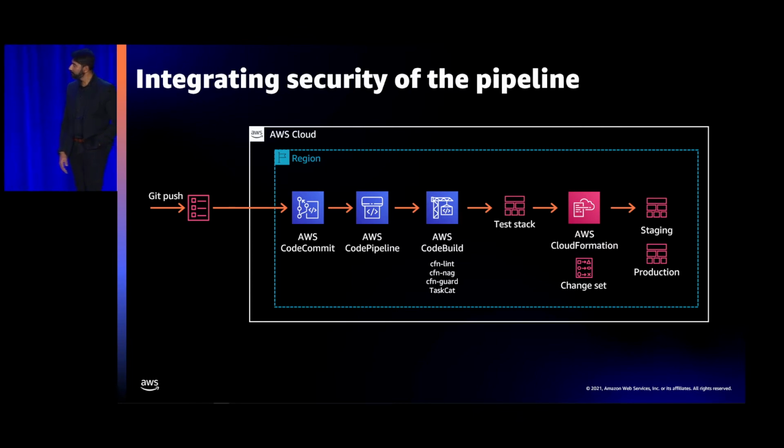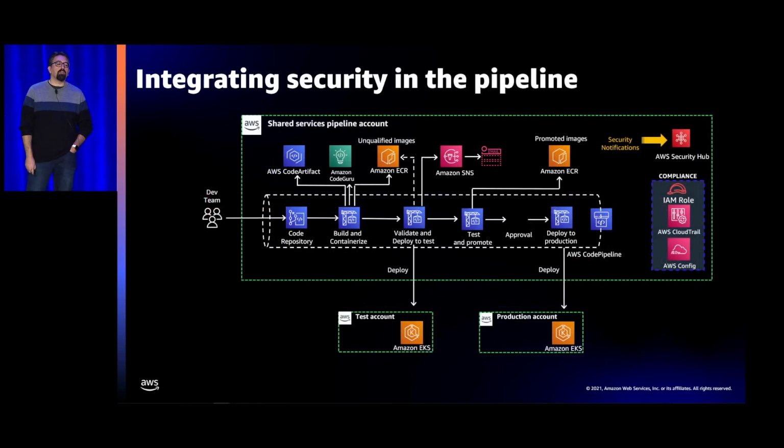Well, and that's the ultimate goal, is you want to make this as streamlined and seamless as possible to improve the overall product. And when we start to dive into the actual pipeline itself, like what are we doing within the pipeline? So this is a standard pipeline for an application. You see the teams on the left, moving through the code repositories, through our integration testing and our build environments. There are a couple different tools that you can use on top of that, such as Code Artifact, Code Guru from AWS, and even ECR. ECR, if you're building a container-based application, can automatically start scanning your images for known CVEs. There's built-in capabilities for that.